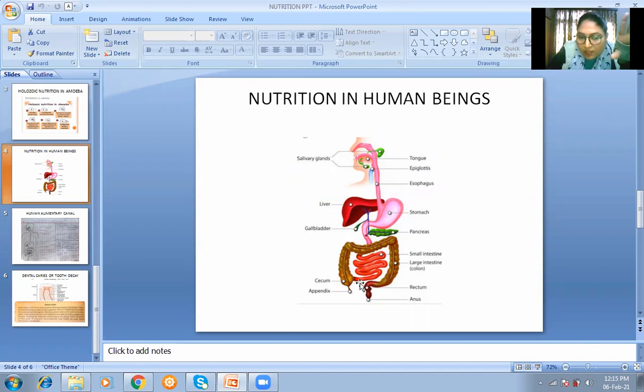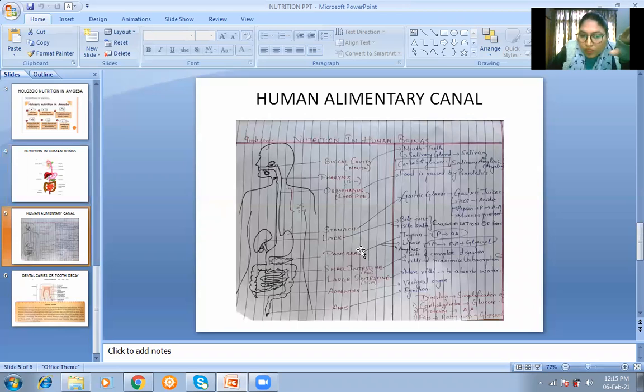Fine. So finally, digestion is completed in the small intestine, and all the simple nutrients formed after the digestion are absorbed by the body. I had shared this with you already. Simplification of nutrients: carbohydrates are converted into glucose, proteins are converted into amino acids, fats are converted into fatty acids and glycerol.